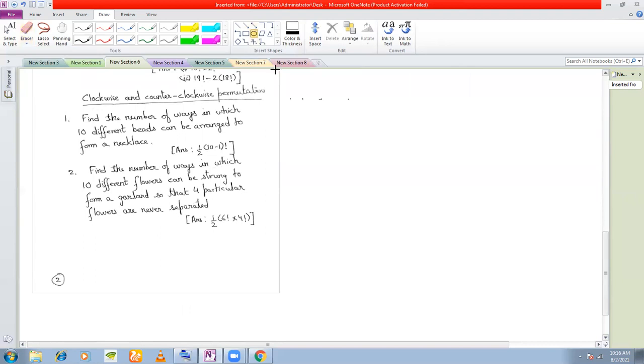But suppose in this case, let us say we are making a garland of flowers. This is my string or a thread, and we are beading it with flowers into a garland. Now what will happen? I start beading from this place, or I start beading from this place, either of the two places, isn't it? And then I join these two to make the garland. Yes, sir.